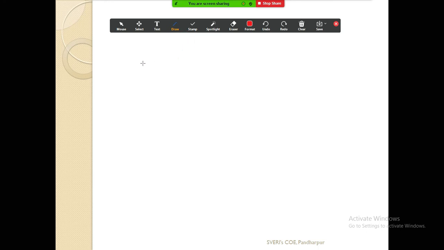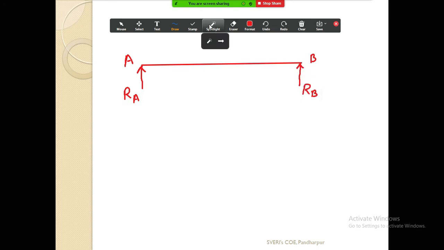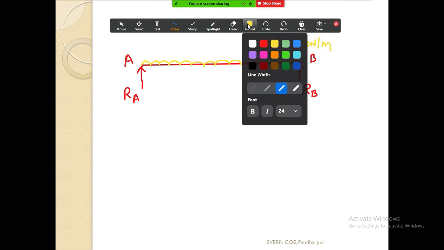We were solving the problem, and I have drawn here the beam, and there are some supports provided. Two supports over here, A and B. This is your reaction RA. Here is the reaction RB, and the beam is carrying some self weight. I will draw its self weight here, and this self weight I have told you is 5 kilonewton per meter.